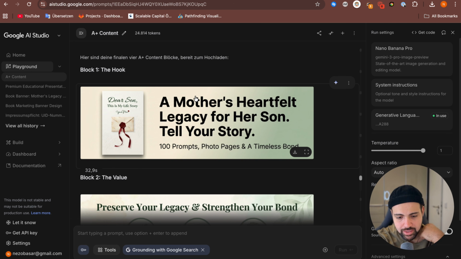I headed back and created all 4 blocks, and for the first block I didn't really like the first version, so I changed the prompt a little bit and that's the final result. Now we have our book cover on the left side, our title on the right side, and actually I wouldn't want the subtitle here, so I would remove it in Canva myself or tell the AI so he can delete it and only leave the main title here.